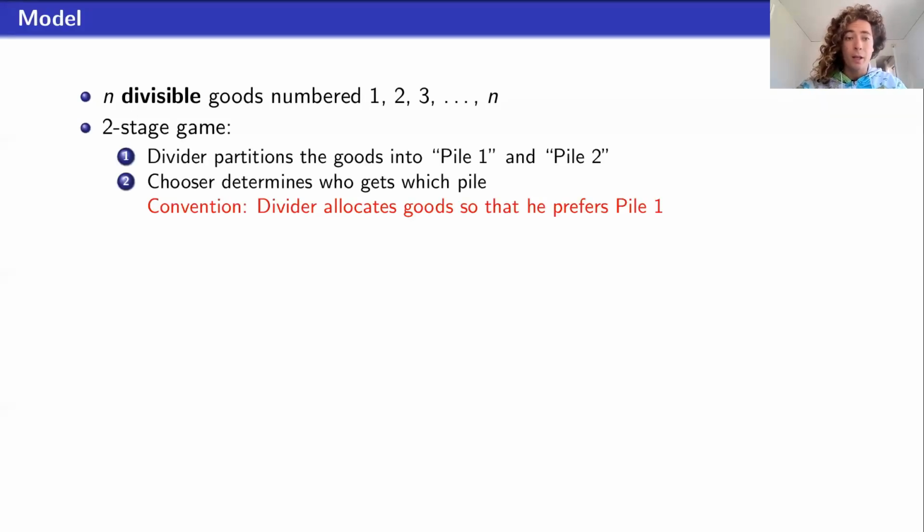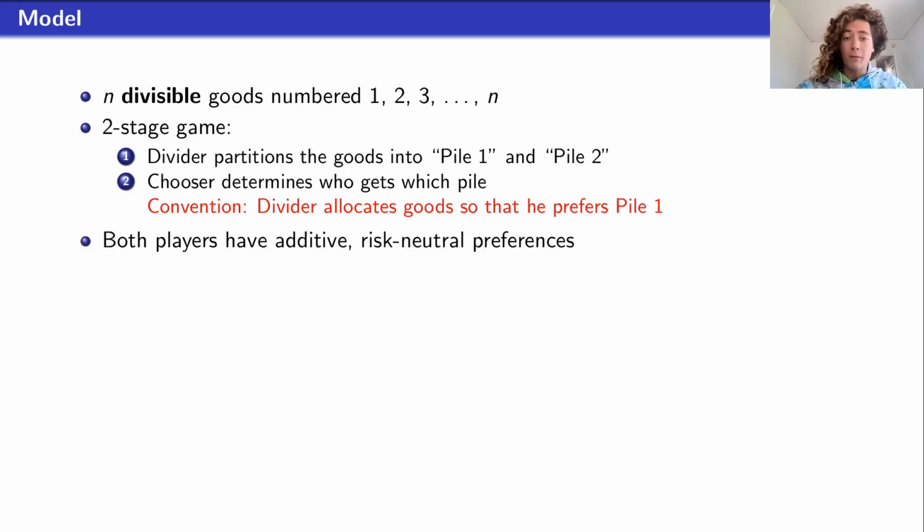So it's a two-stage game. The divider partitions the goods into pile 1 and pile 2. And remember, it's divisible, so you can put 0.6 of a good in pile 1 and 0.4 of a good in pile 2, for example. And then the chooser determines who gets which pile. And we're going to adopt the convention that pile 1 will always be the pile that the divider is going to be more happy if the divider gets.